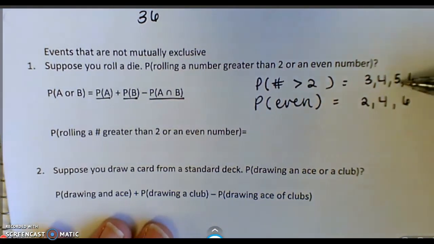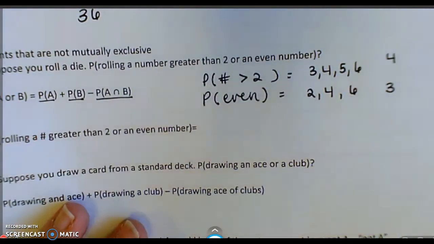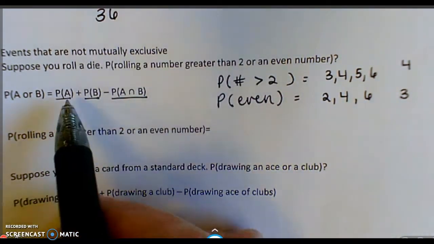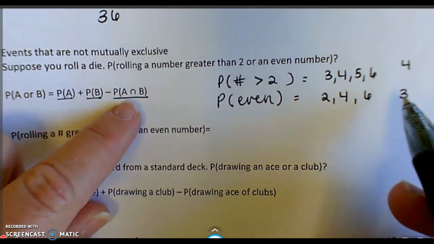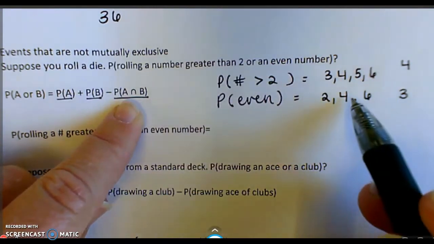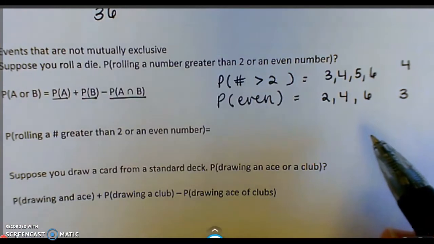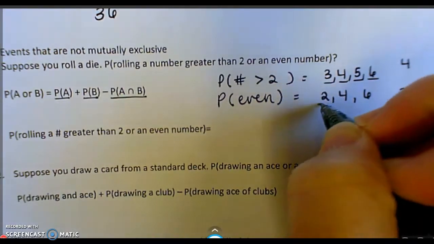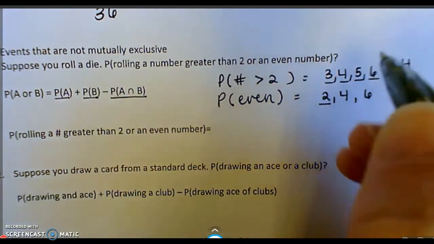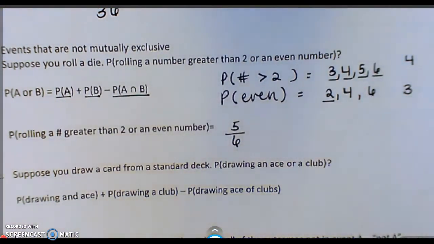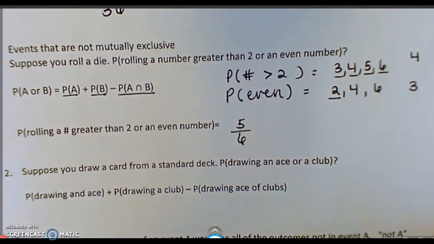Well, notice that in this case, I've added the 4 and the 6 twice. If I say, oh yeah, well there's 7 possibilities that make that happen, but I've added the 4 and the 6 twice. So this says that you say 4 plus 3, and then subtract the common ones, which is the 4 and the 6. So 4 plus 3 is 7, 7 minus 2 is 5, so it would be 5 out of 6. The other way to do it is just look at the possibilities and pick all of the different possibilities. Oh, there's 1, 2, 3, 4, 5 possibilities, and I don't have to count those because I've already counted them, so I do 5 out of 6. I would usually do it that way if I can write it out, just because I think it's easier.